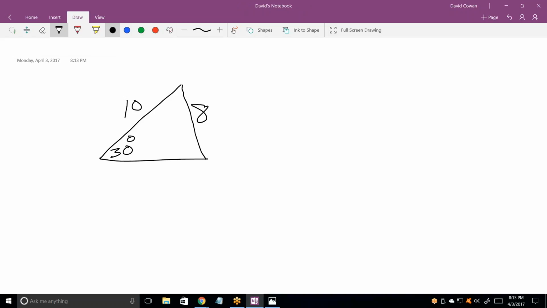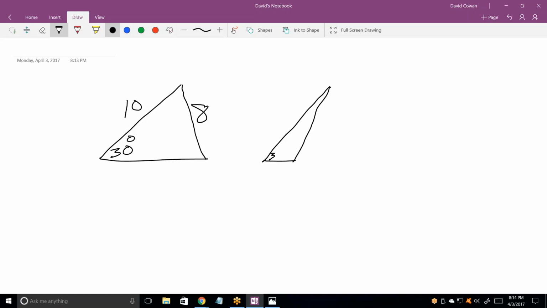I've got an angle and an opposite side, and I've got another opposite side, so I can figure out that angle. Once I figure out that angle, I'll know this angle. So I should be able to solve this triangle relatively straightforwardly. But there's a catch. And the catch is there are actually two triangles that fit this description. The other one looks like this.